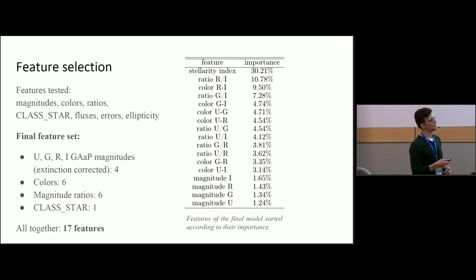Fluxes, errors, and ellipticity. And then we create this ranking of feature importance. We take those features which provide the best results, and it turns out to be four magnitudes, GAP magnitudes, colors, magnitude rates, and also the parameter which tells you whether an object is point-like or not. This is a very important parameter because it allows you to easily get rid of all the galaxies from your sample, and then you are left with the quasar versus star problem, and the next features are responsible for this problem mostly.